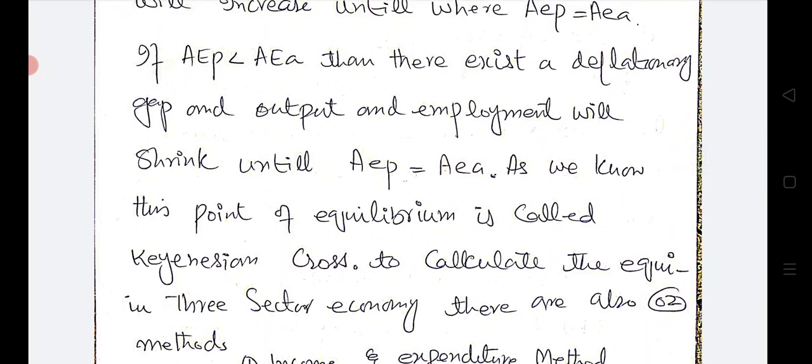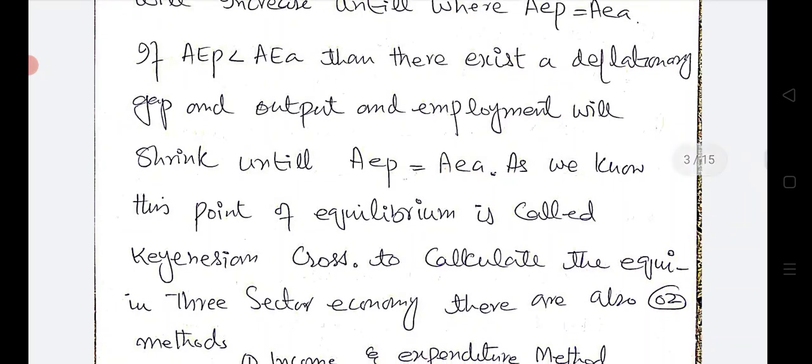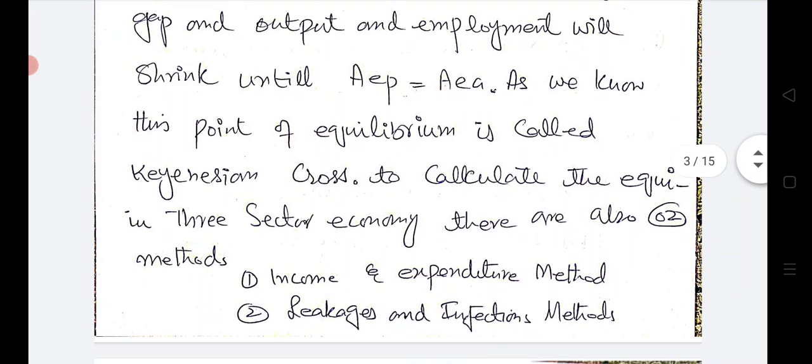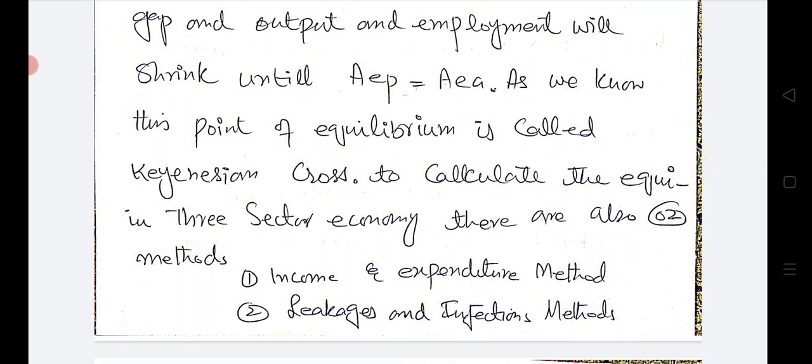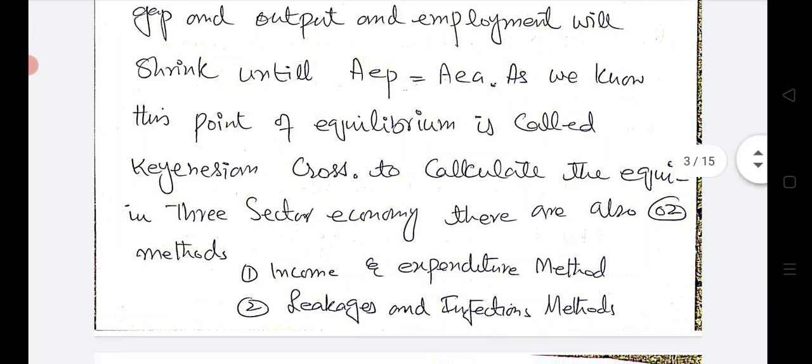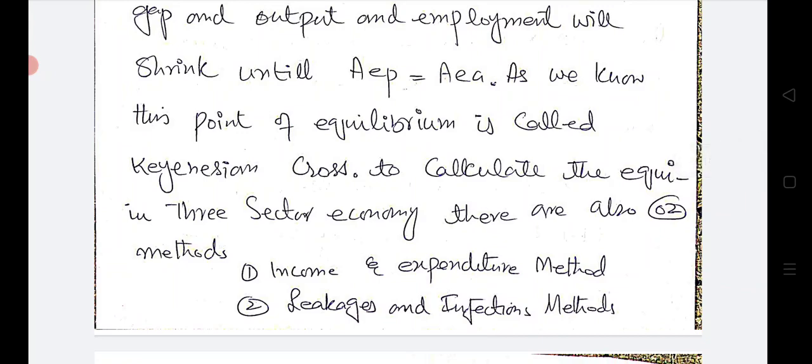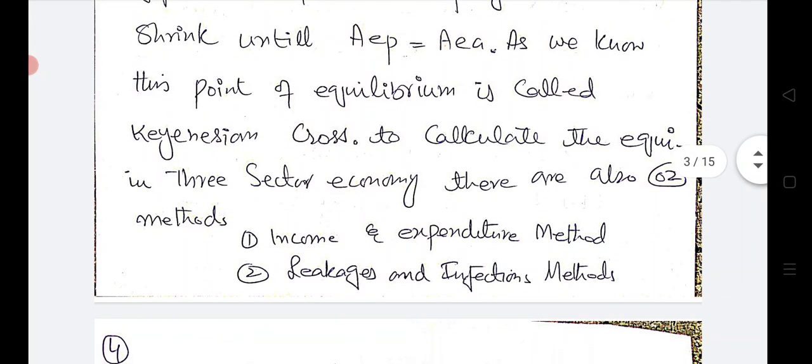where the demand for goods and services is less than its supply, the national income, output and employment will shrink until that point where again the aggregate planned expenditure is equal to aggregate actual expenditure. But where both are equal, it means that is the equilibrium point, and that is the stable point where there is no inflationary and deflationary gap. As we know, this point of equilibrium is called the Keynesian cross.